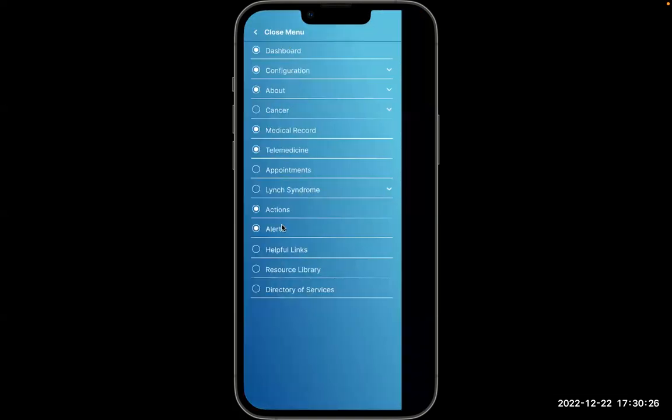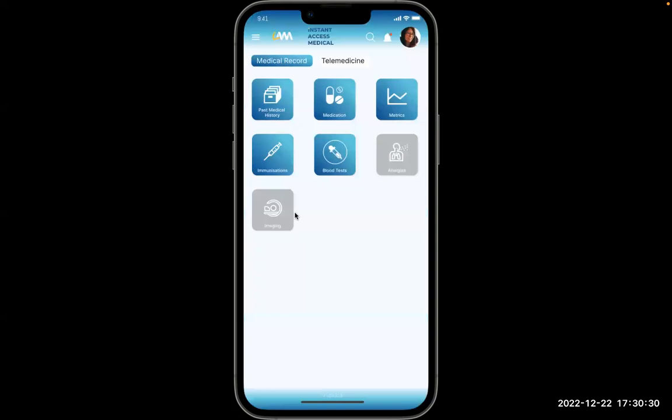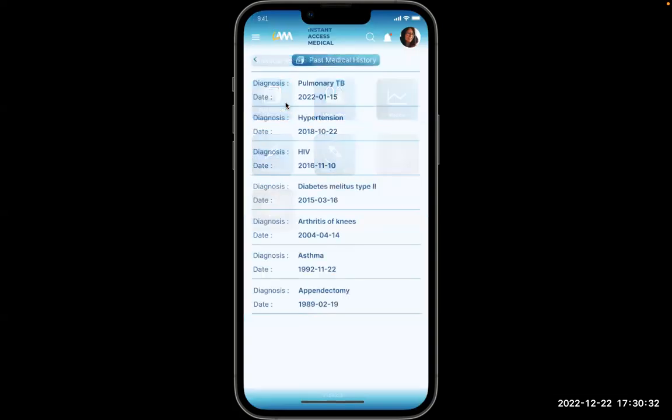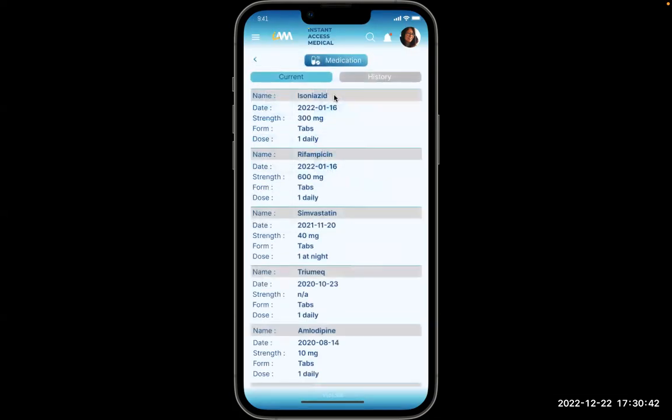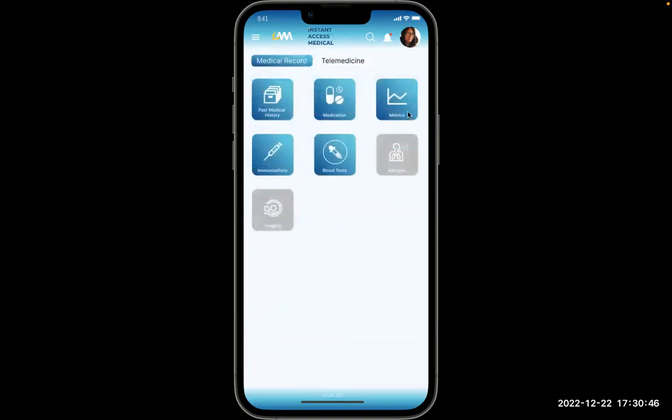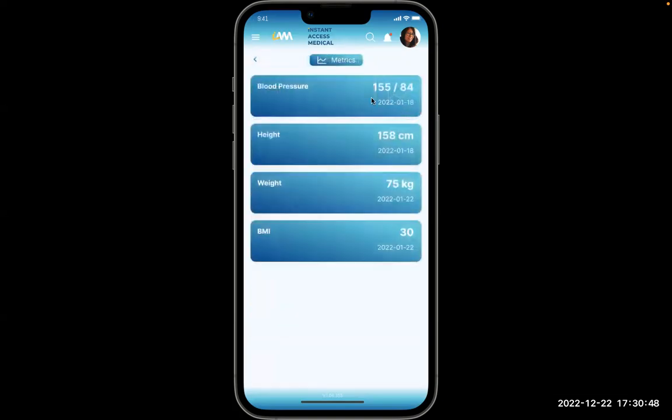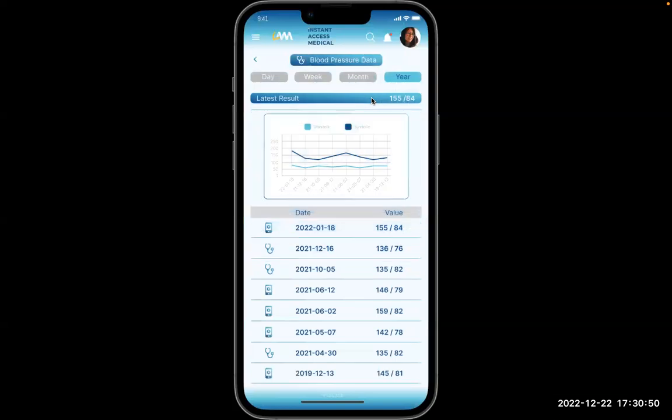The app also contains the patient's full medical record, including a past medical history, her medication, both current and historic, plus all her metrics, including blood pressure, height, and weight.